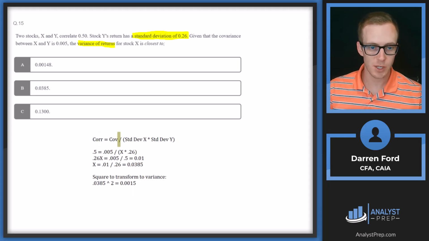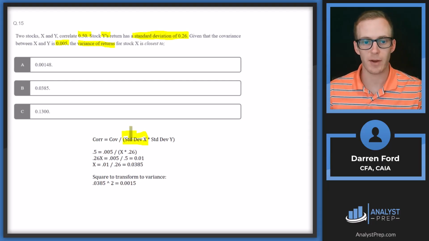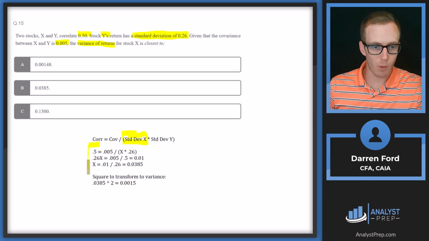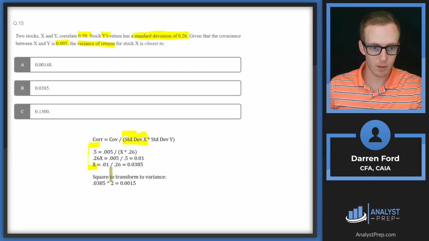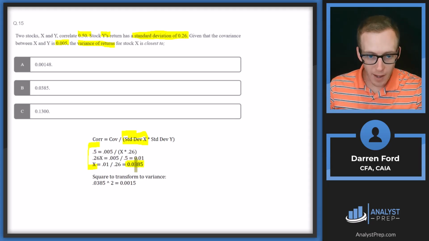So we've got correlation is equal to the covariance of stocks X and Y, and then we're dividing by standard deviation of X and standard deviation of Y. We're given standard deviation of Y, correlation, and the covariance. We need to solve for standard deviation of X and then transform that to variance. So this is going to be our algebra portion here. I won't walk through all of this. But in the end here, we get standard deviation of X of 0.0385.